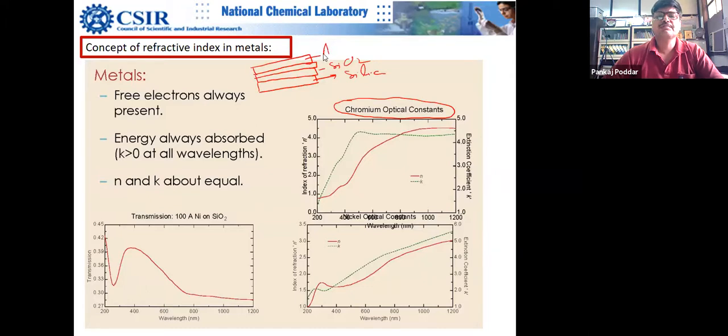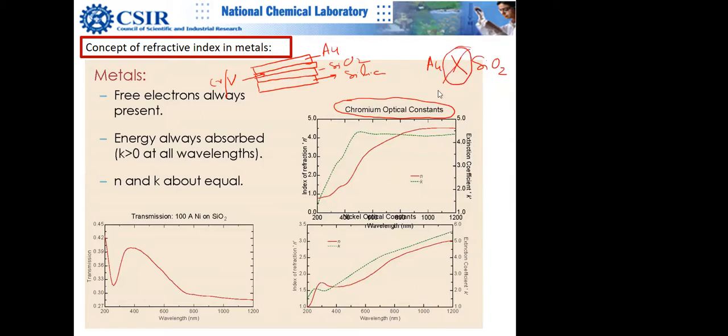So this is, for example, gold. Before putting gold on silicon oxide, it is better to put chromium or vanadium. What is the reason? Because gold does not basically wet silicon oxide. So the wettability of gold on silicon oxide is not good. Okay.